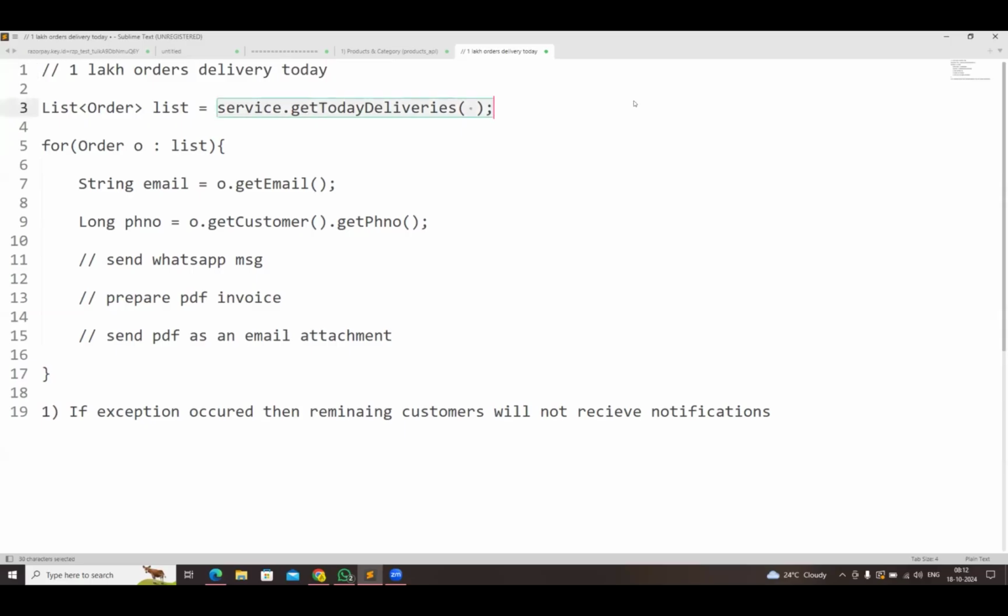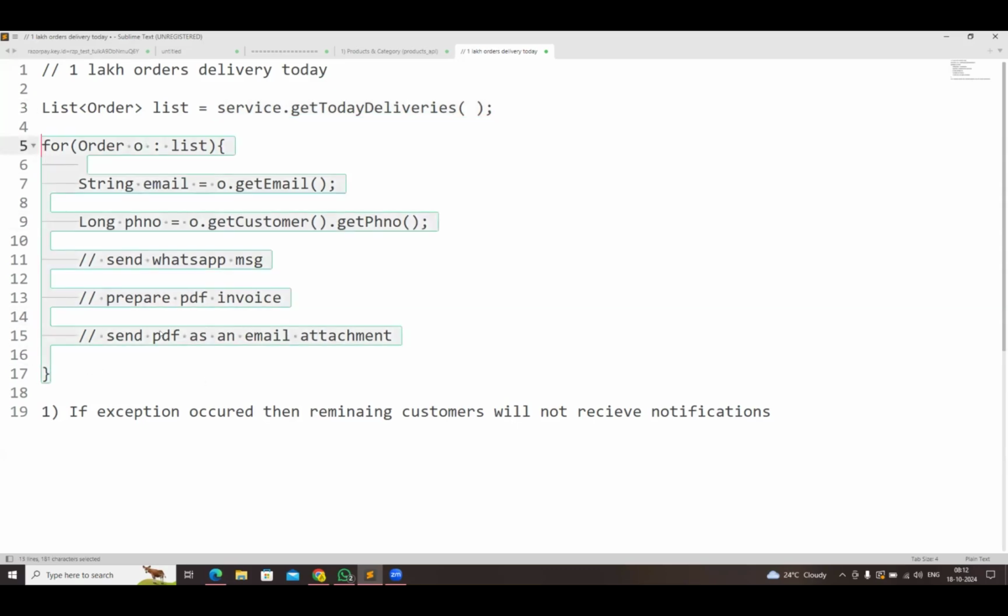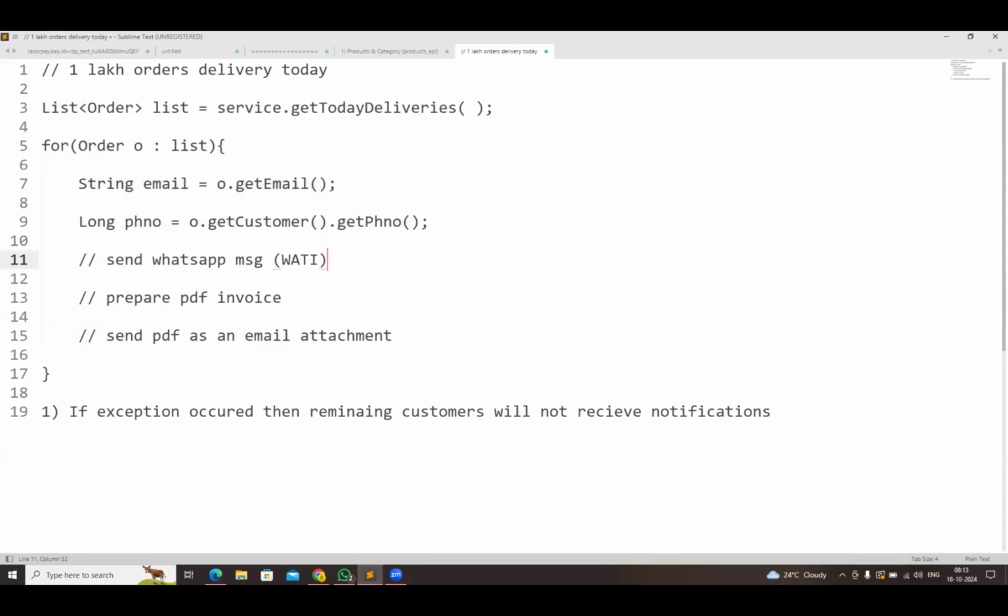So service.getTodayDeliveries gives us the list of deliveries. Then we iterate over that orders list. For each order, the customer email ID and phone number are available. With this, send a WhatsApp message by using the WhatsApp Business API. So there is a network call. By using RestTemplate or WebClient, we send the request to the WhatsApp API, and it sends the message to the customer's mobile number regarding order delivery.